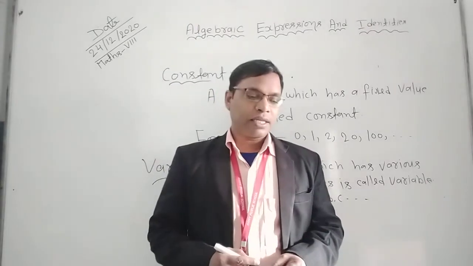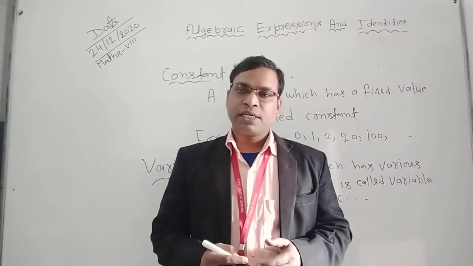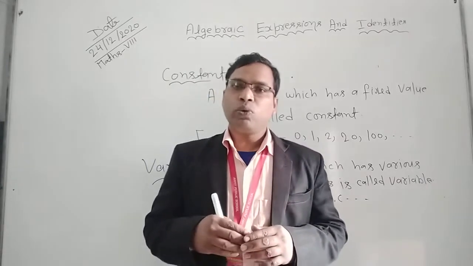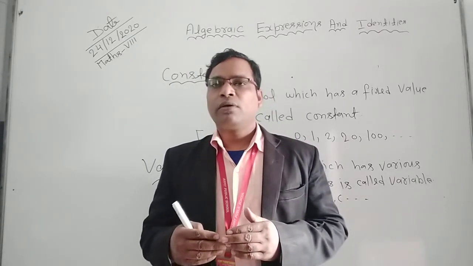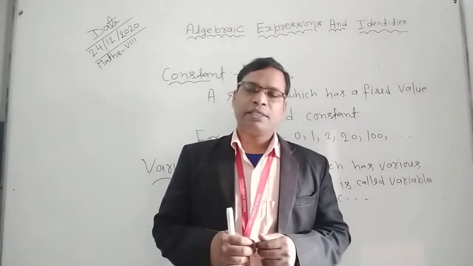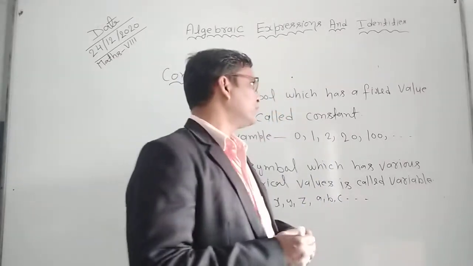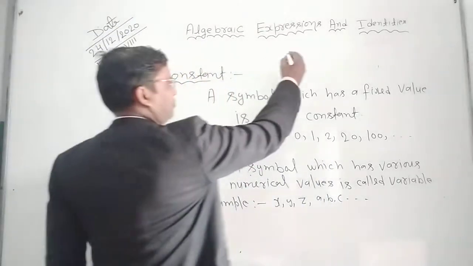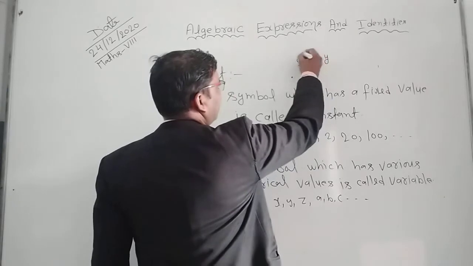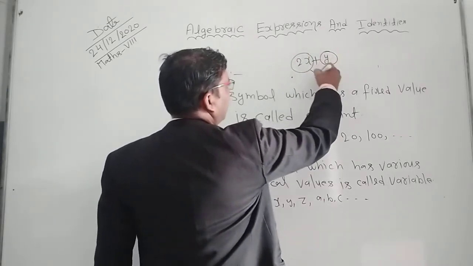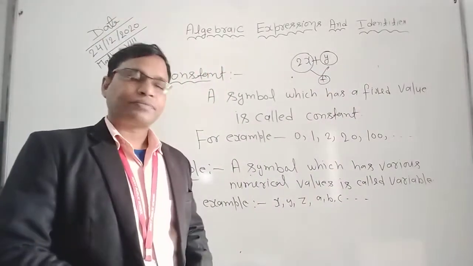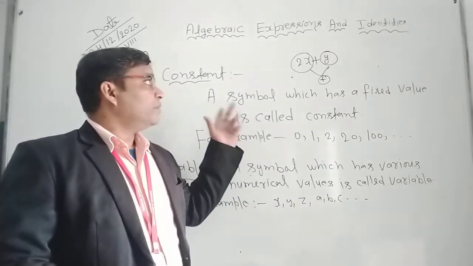I revise it again. Algebraic expression: a collection of constant and variables connected by one or more arithmetic operation is called algebraic expression. For example, you can write here 2x plus y. You can see here both terms, both variables are connected by addition. So you can say this is the algebraic expression.